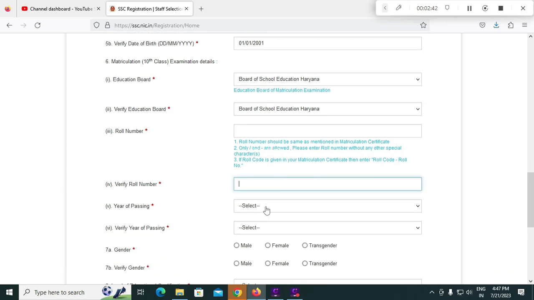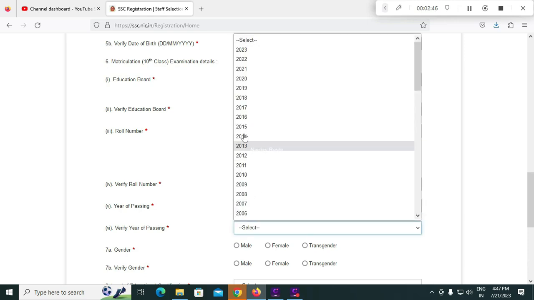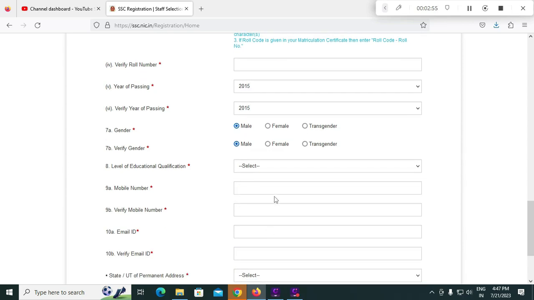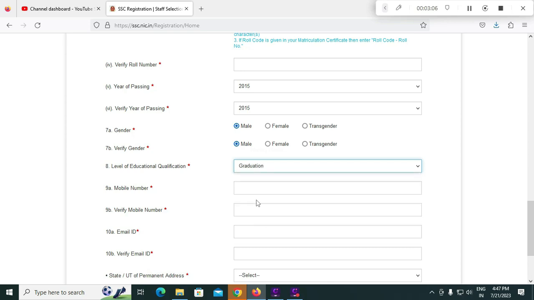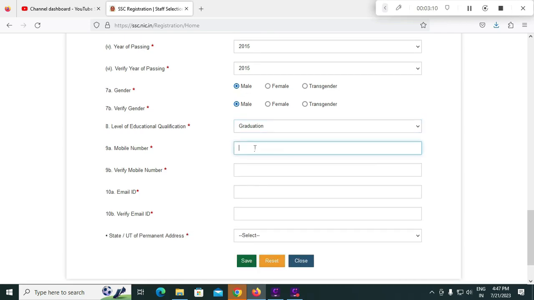Year of passing, you have to mention your year of passing like this. And select your gender, male or female. You have to confirm this gender again. And level of education, qualification. Suppose diploma or intermediate or graduation or post graduation, you can select your highest qualification. Next, mobile number, you have to enter your 10-digit mobile number, and the same mobile number has to be confirmed a second time here.